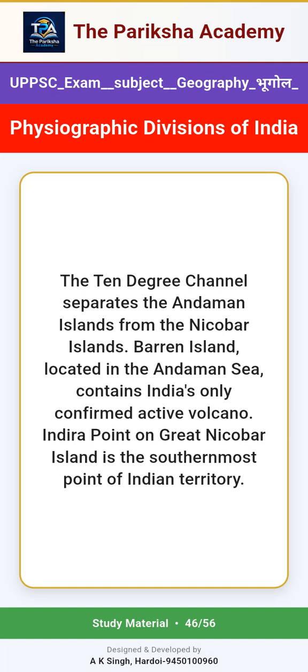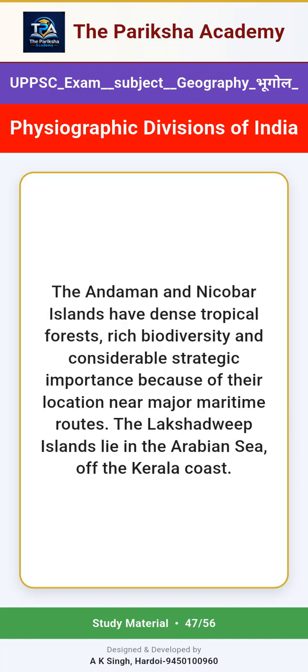The 10-degree channel separates the Andaman Islands from the Nicobar Islands. Barren Island, located in the Andaman Sea, contains India's only confirmed active volcano. Indira Point on Great Nicobar Island is the southernmost point of Indian territory. The Andaman and Nicobar Islands have dense tropical forests, rich biodiversity and considerable strategic importance because of their location near major maritime routes. The Lakshadweep Islands lie in the Arabian Sea, off the Kerala coast.